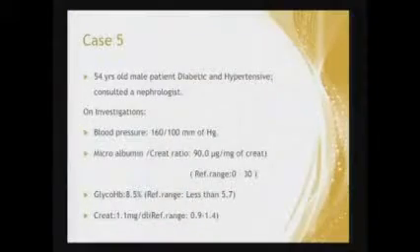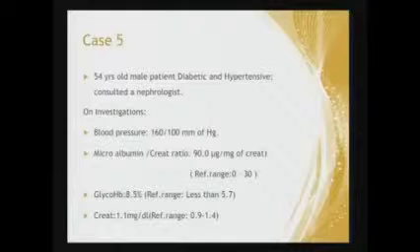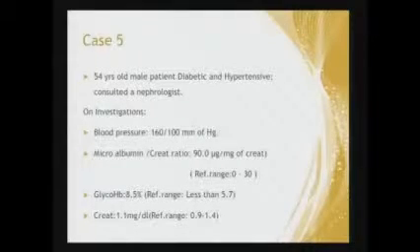This is a case which is very interesting. You will see it in your day-to-day practice. This is an uncontrolled hypertensive, usual patient. Microalbumin creatinine was high. Uncontrolled diabetes, we see it all the time. The most common cause of microalbuminuria is diabetic nephropathy. Creatinine is still maintained. So according to us, this is an early stage of diabetic nephropathy. Urine microalbumin creatinine is still 90.